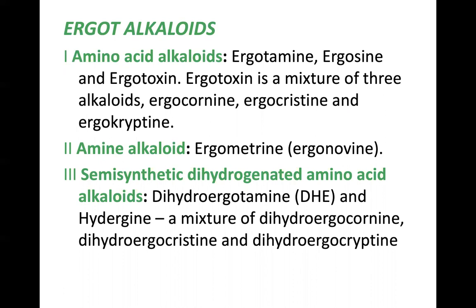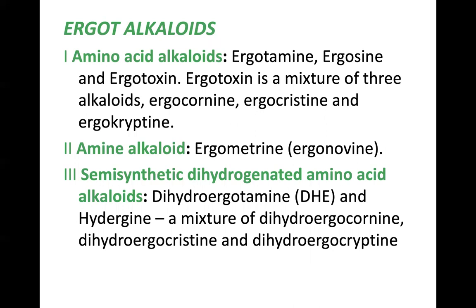Ergot alkaloids are divided into amino acid alkaloids, amine alkaloids, and semi-synthetic dihydrogenated amino acid alkaloids. In amino acid alkaloids, we have ergotamine, ergosine, and ergotoxine. Ergotoxine is a mixture of three alkaloids, that is ergocornine, ergocristine, and ergocryptine.